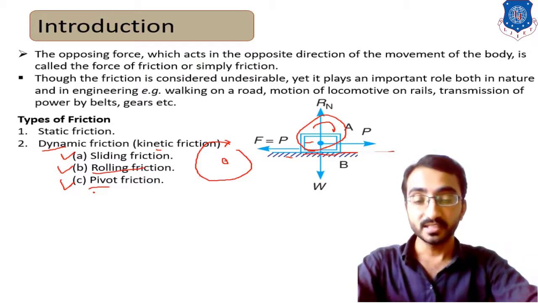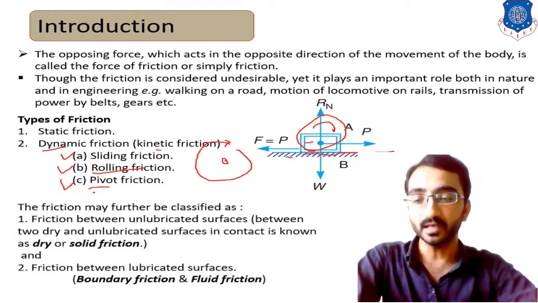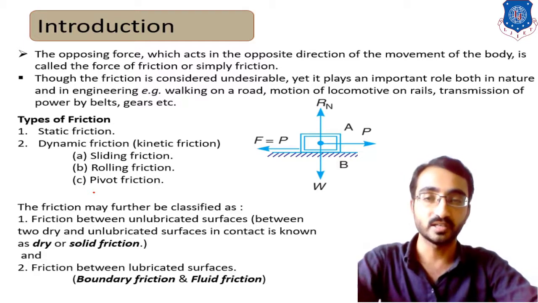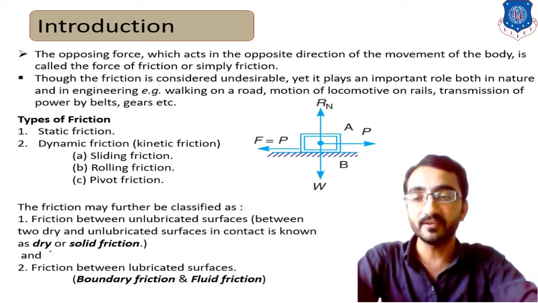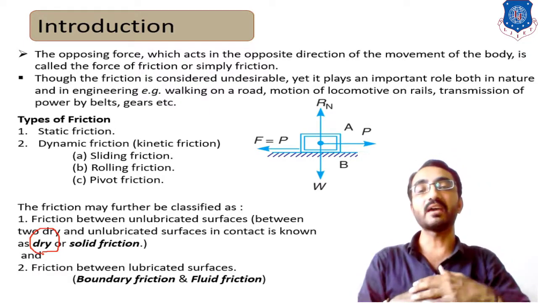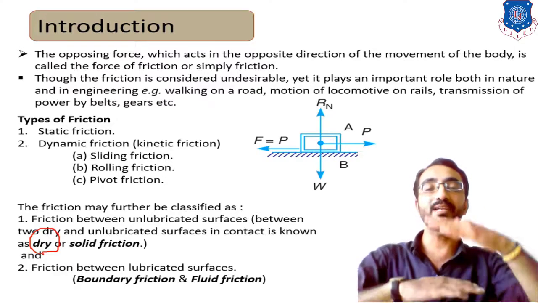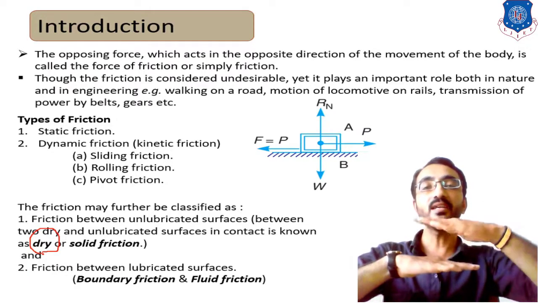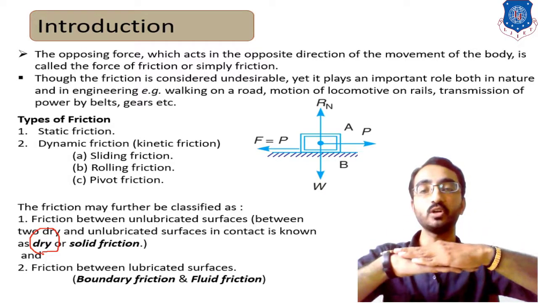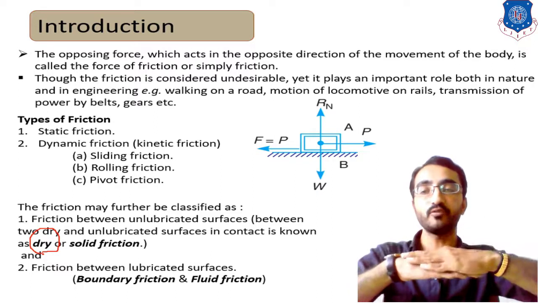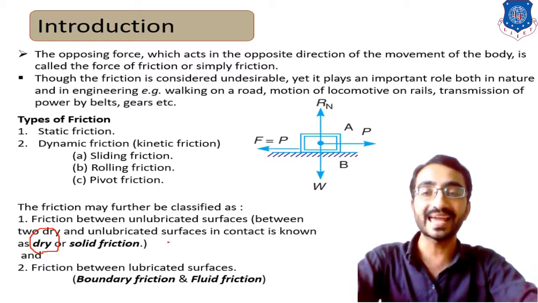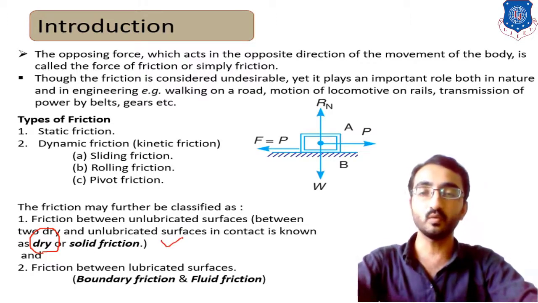Okay, now this friction is also classified into two further categories, which are known as dry friction and wet friction. First, consider dry friction. As the name indicates, dry friction means that the two bodies in contact don't have any lubrication, or any other liquid, between them. So the friction produced in this condition is known as dry friction, and the value of dry friction is always high in comparison with wet friction.